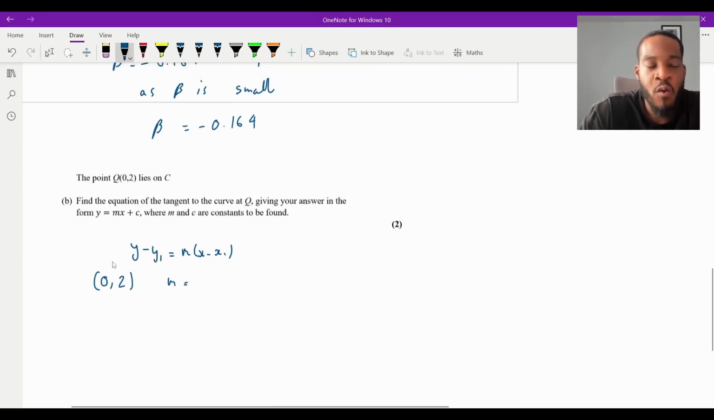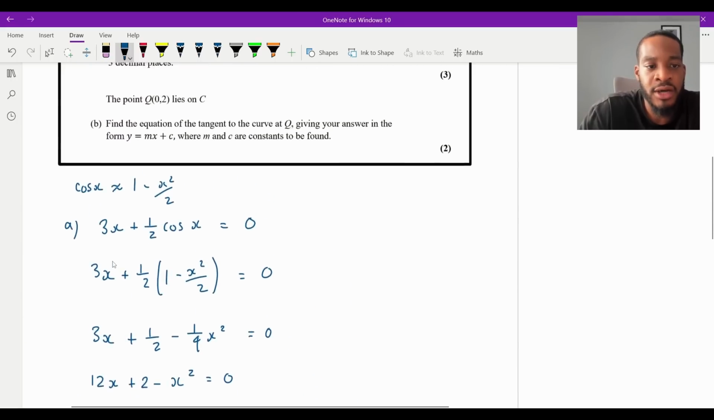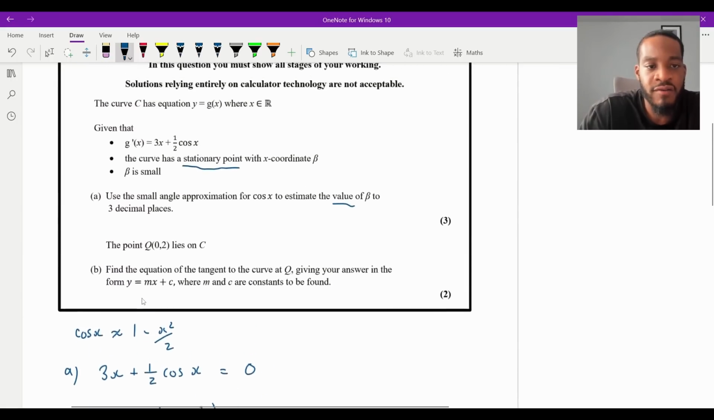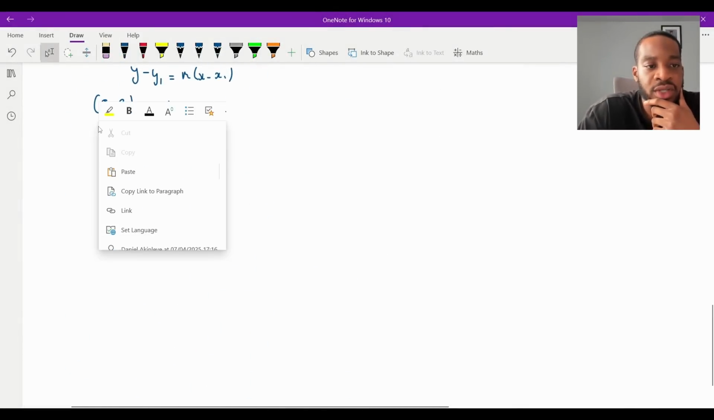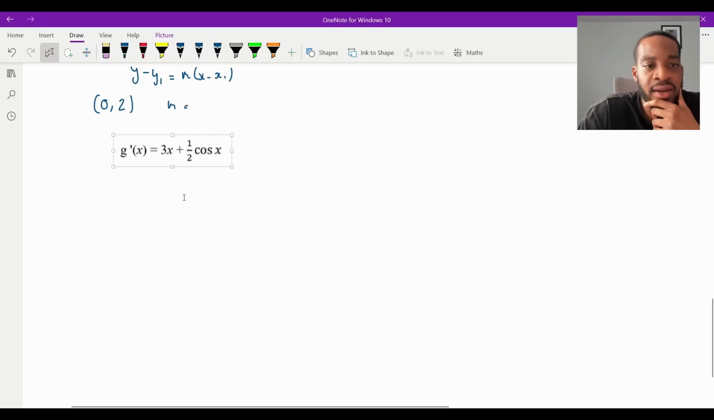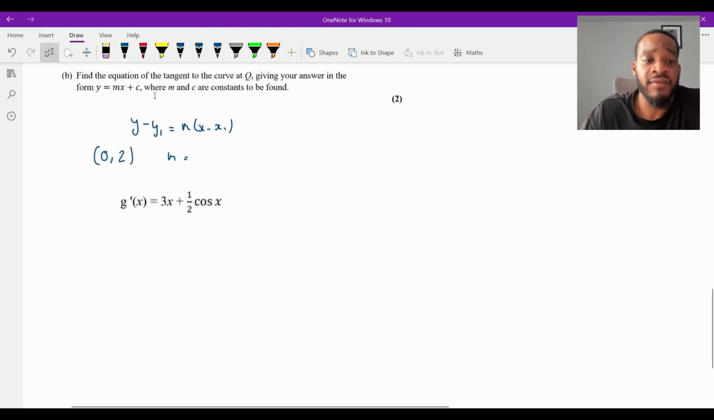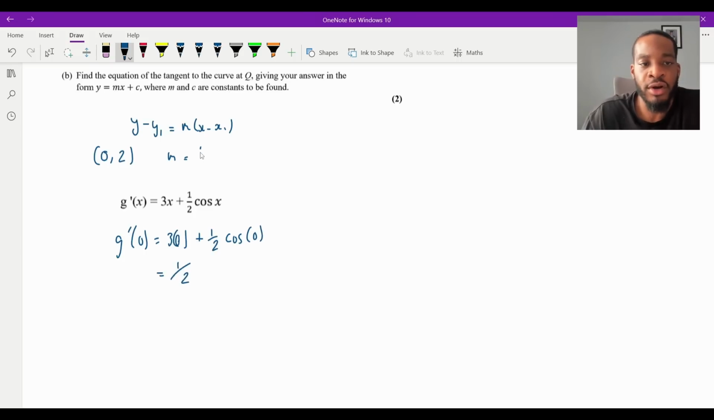Now x is 0. What was the gradient function again? It was that, wasn't it? 3x plus a half cos x, isn't it? But let me just grab this here just so it's super clear. So it's going to be here, and then I'm just going to plug in x equals 0 to give me the gradient of the tangent. So g dash of 0 is going to be 3 lots of 0 plus 1/2 times the cosine of 0, and that is just 0. The cos of 0 is 1. This is a half, right? So the gradient is 1/2.